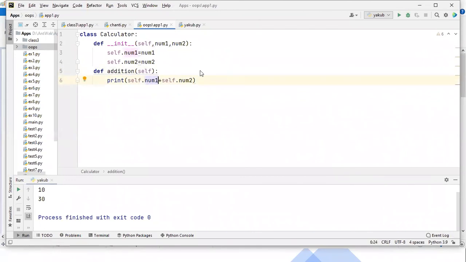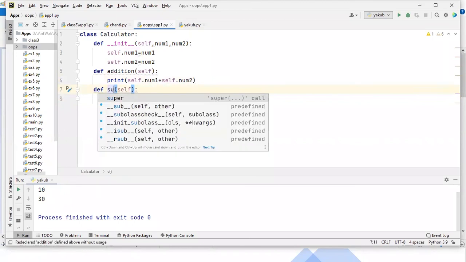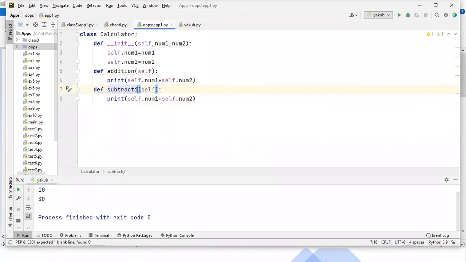Let me prepare one more function. The function is subtraction. Let me do subtraction here, guys. Like that you can prepare a lot, but I'm preparing only the 2 functions. Later you may prepare all.